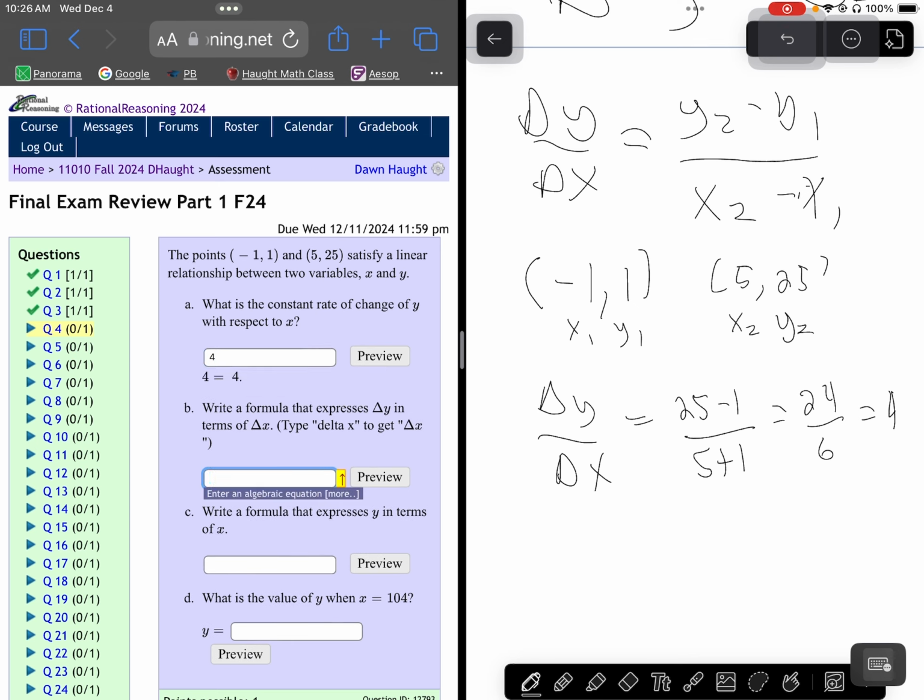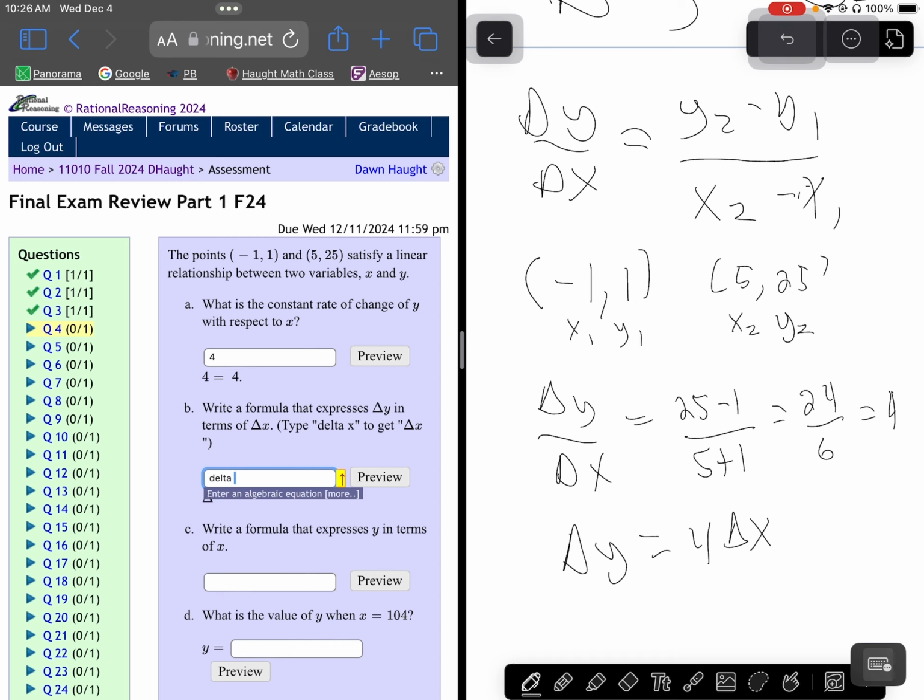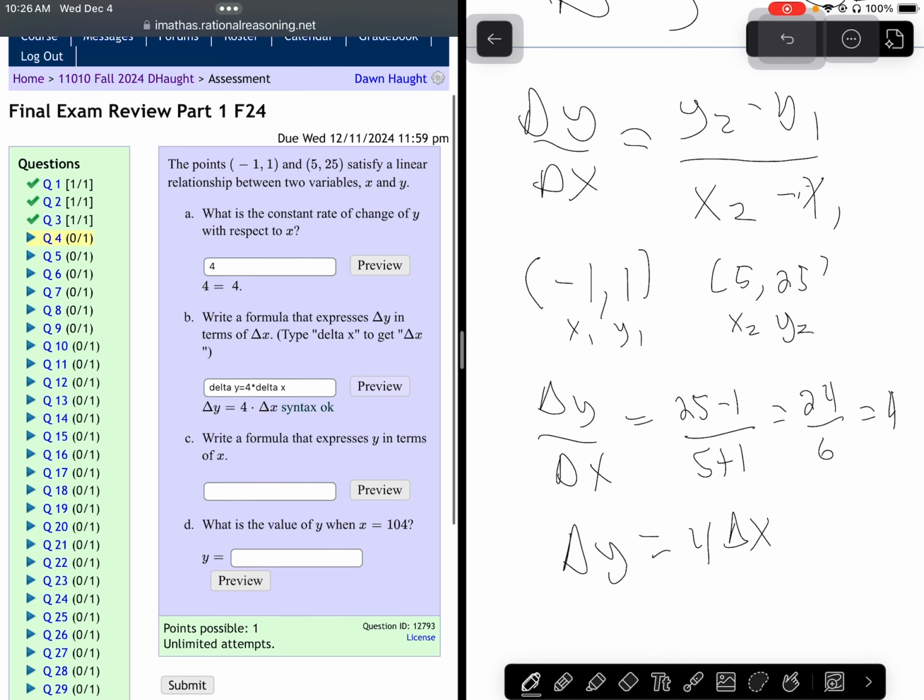So the formula, remember, we have that formula. Write a formula to express delta y in terms of delta x. If we just cross multiply, delta y is 4 times delta x. And that's all they want there. For delta, I'm just going to type in delta. So delta y equals 4 times delta x. I'm going to check my preview. Is the preview what I want it to be? Yes. So that looks good.